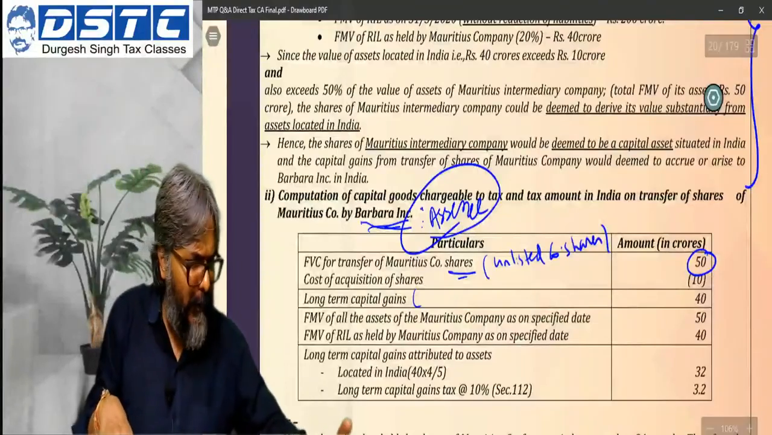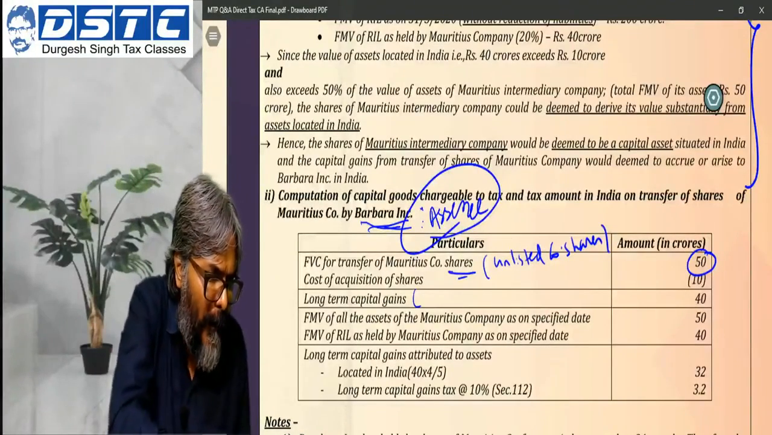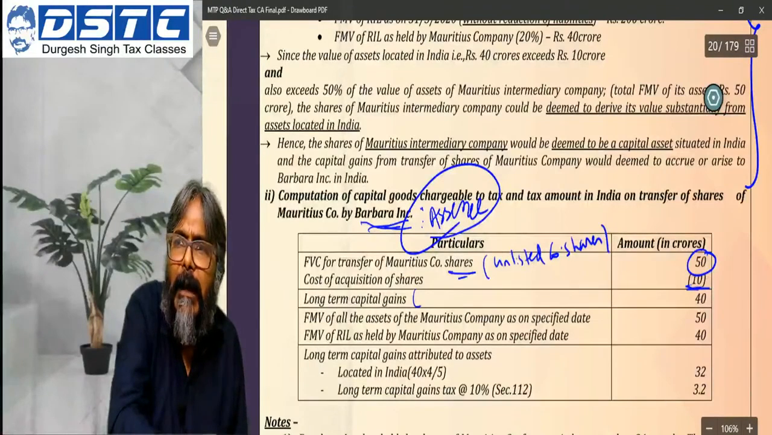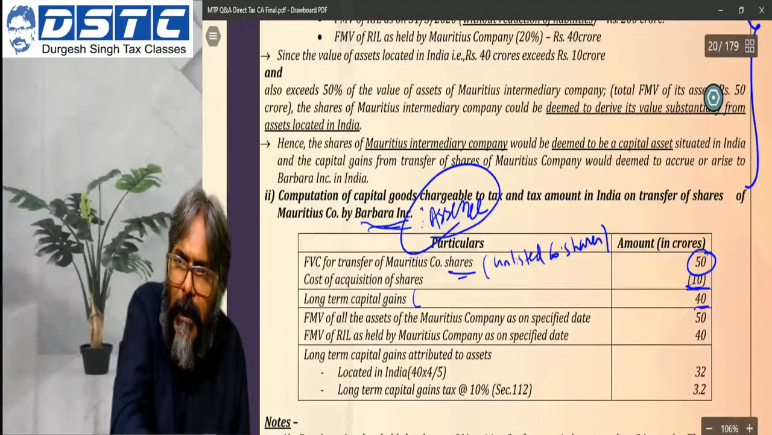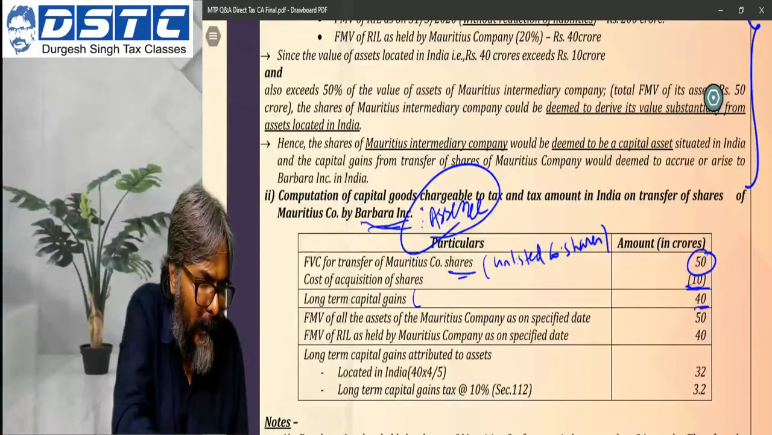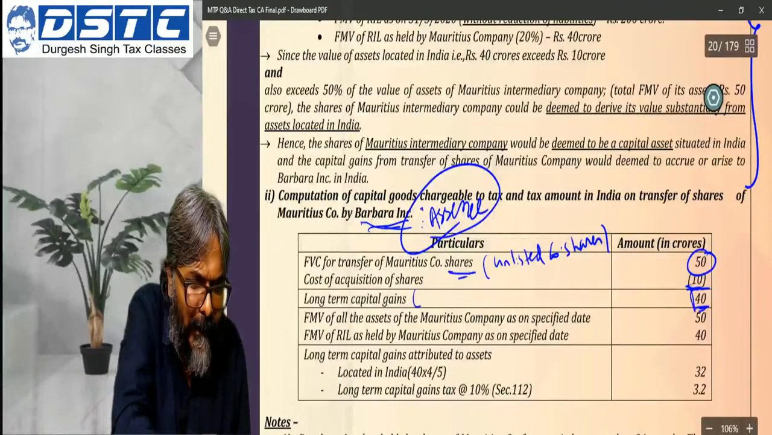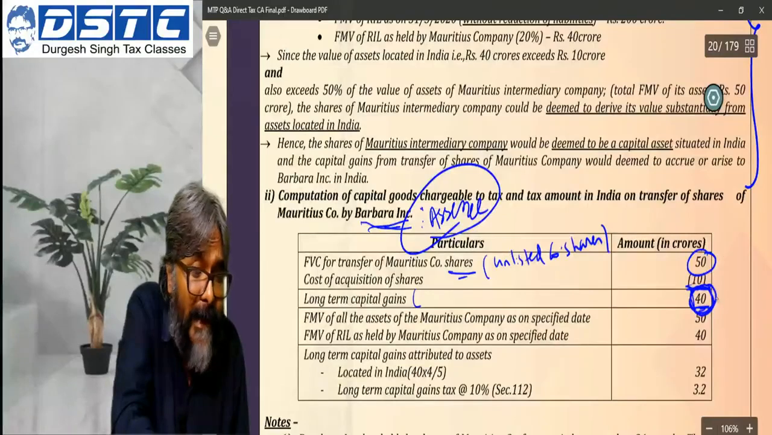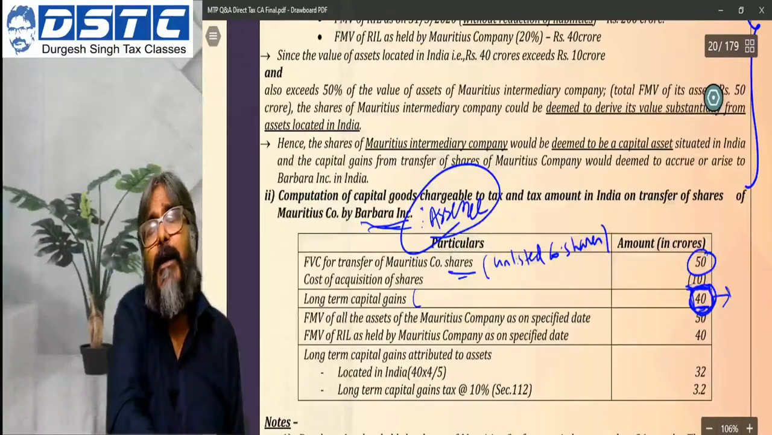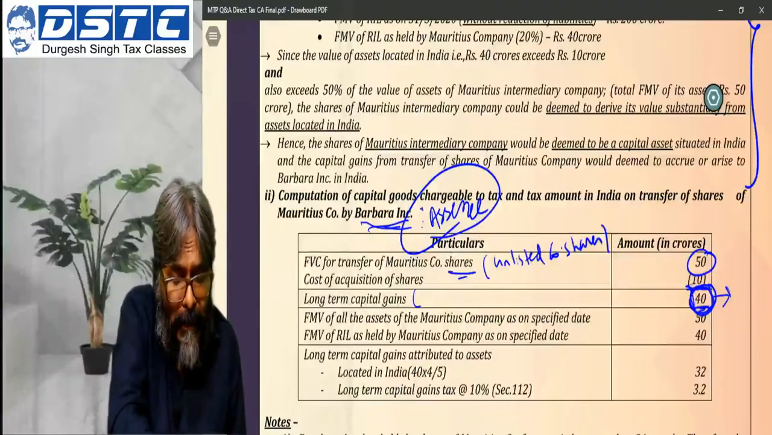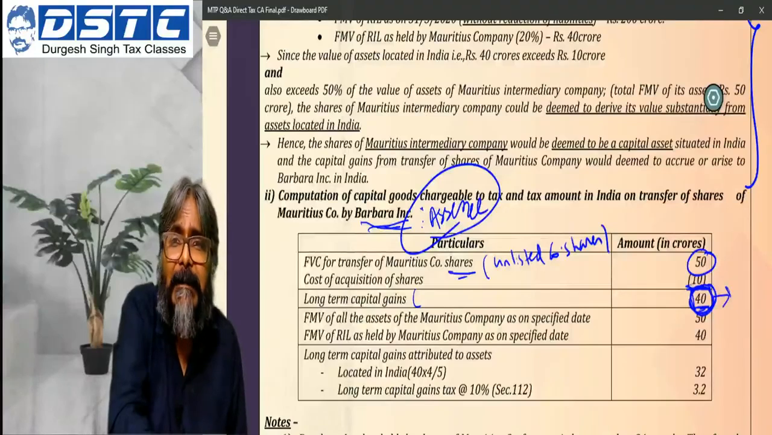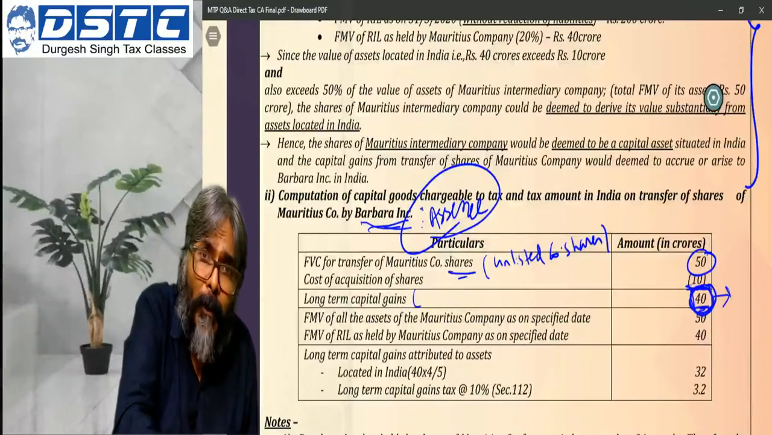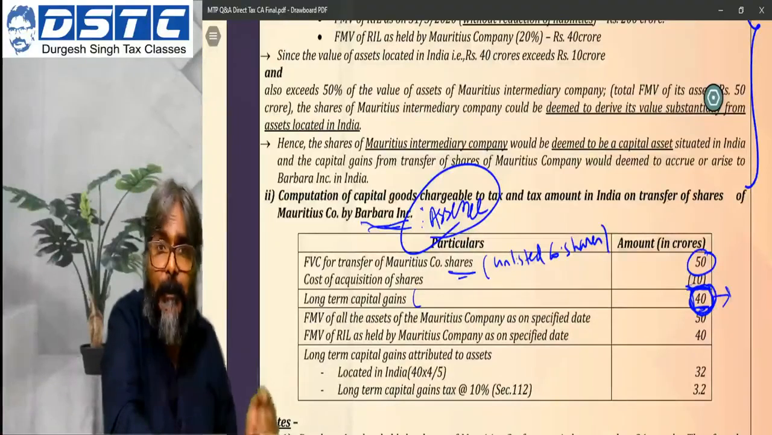If you see over here, please have a look at this one. 50, 10, okay, and then 40. So without giving the indexation benefit, 40. Okay, so that is what you have got without the indexation. Now the question is whether the entire long-term capital gains can be considered as deemed to have accrued or arisen in India? Whether the entire long-term capital gains can be considered as deemed to have accrued or arisen in India? You will say the answer is no. We'll say, sir, why? We'll say the answer is no.